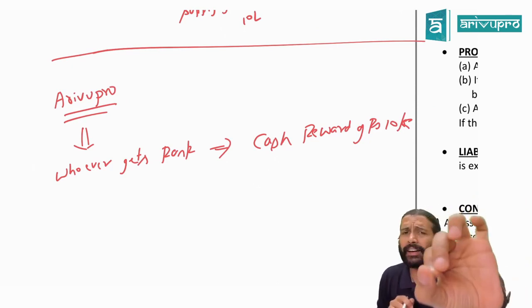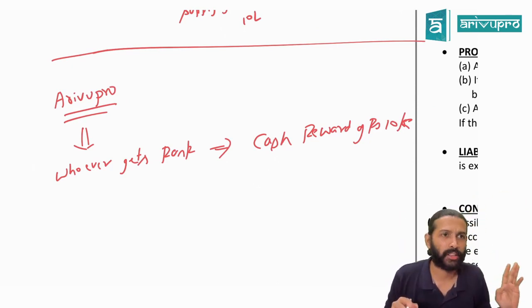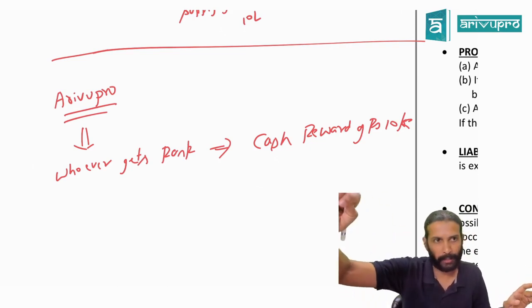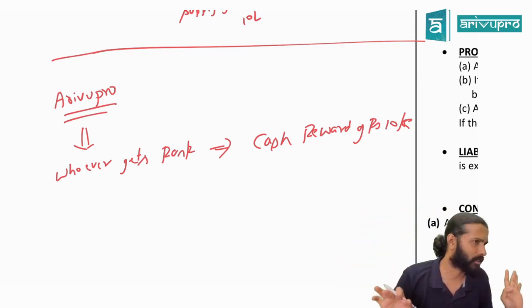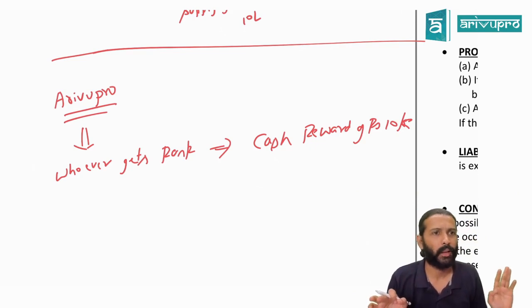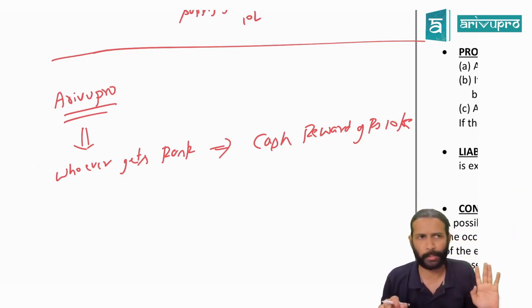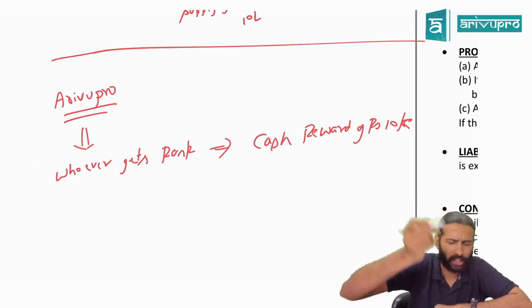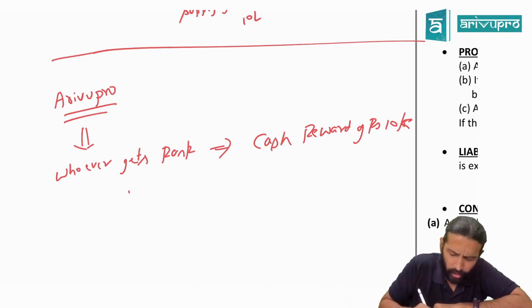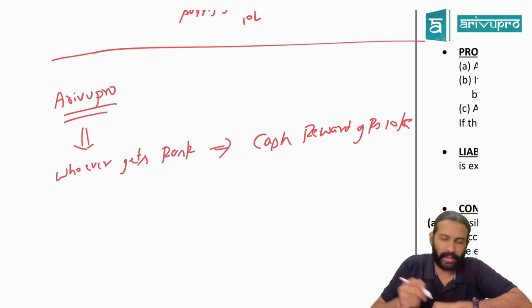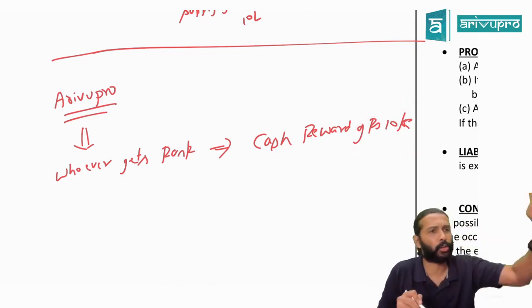We have not entered into a contract with any student saying if you get a rank, we'll pay 10,000. We have not signed any agreements. This is just our practice. In the last 3 years, we have been doing this practice. Let's say one of your seniors got a rank, and he also got a cash reward of 10,000 from us.